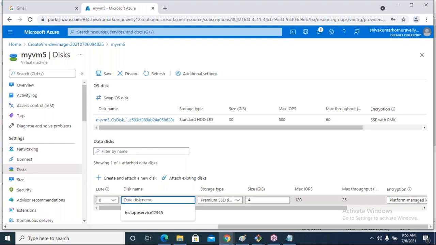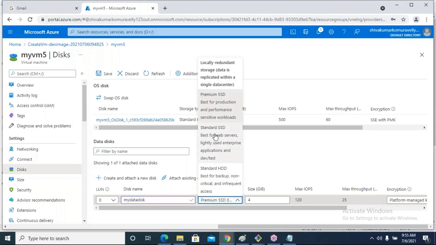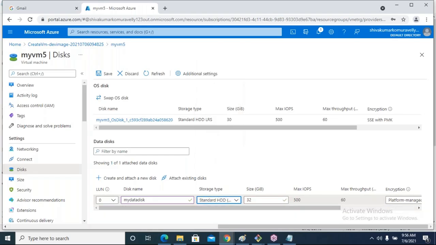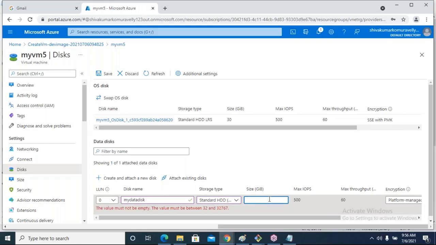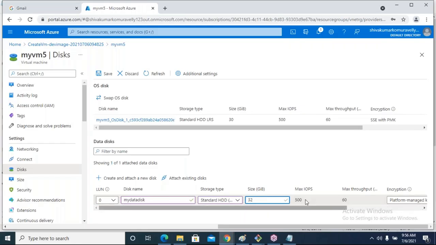So you can type a disk name, my data disk. Okay, the storage type, I am selecting HDD. HDD actually is an old version of hard disk. What capacity? Minimum is 32 gigs. Okay, you cannot decrease the size. Minimum is 32. Okay, IOPS means it is the hard disk speed. Hard disk speed can be measured in IOPS. And click on save.